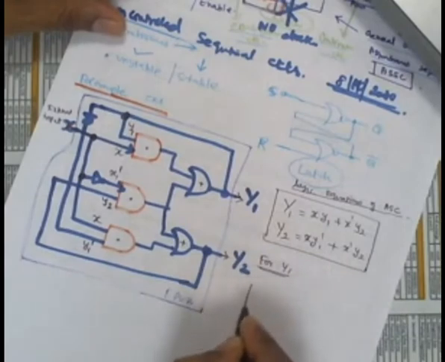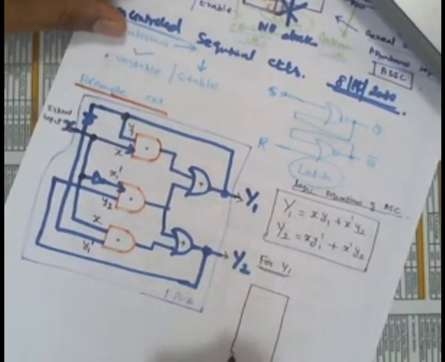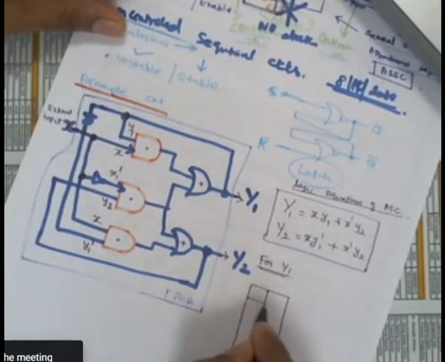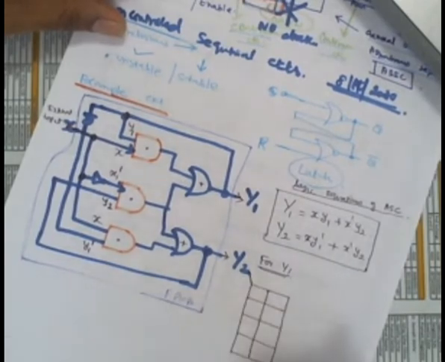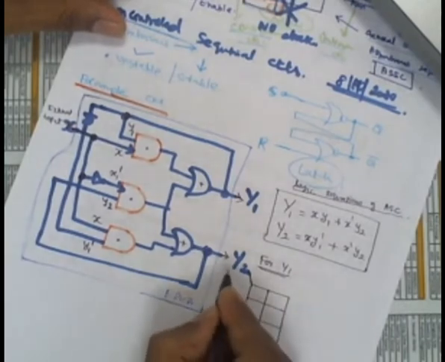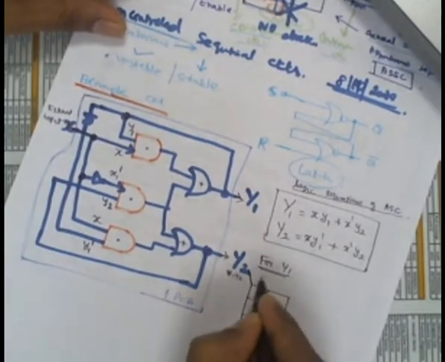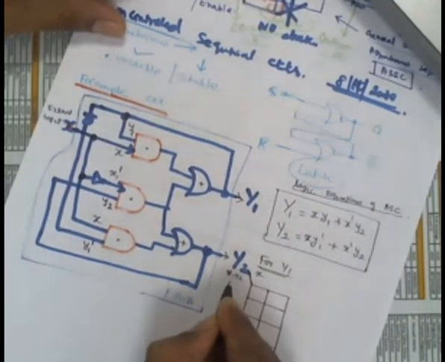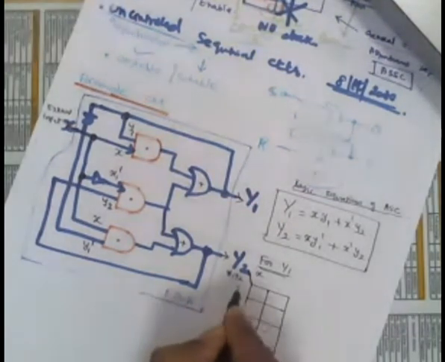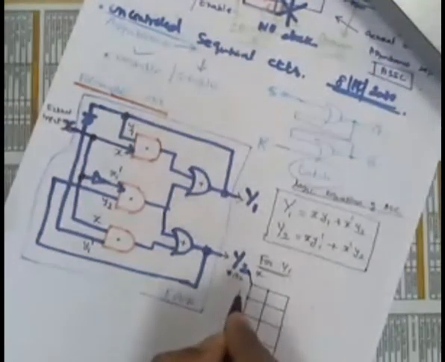I am taking one table. Not a K-map right now, it is just the characteristics table, to analyze this circuit's behavior. I'm taking small y1, small y2, and x, because small y1 and small y2 go into the circuit, not capital Y1 or capital Y2.